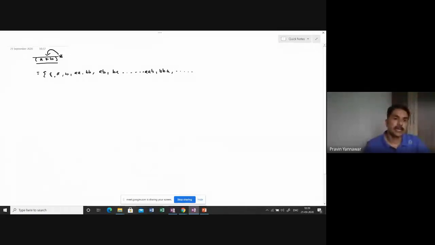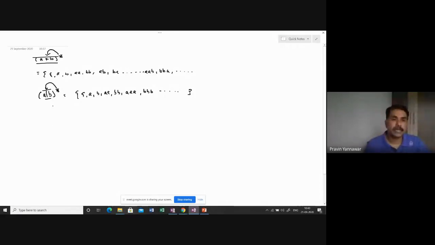On the contrary, if I use A or B star, what does it mean? It means either A or B. Here again the closure is applied on this segment. So it will be epsilon, then A, AA, or B, BB, BBB. Have you got it? So either occurrences of A or occurrences of B.